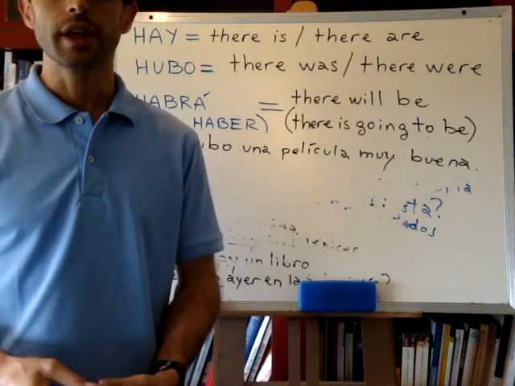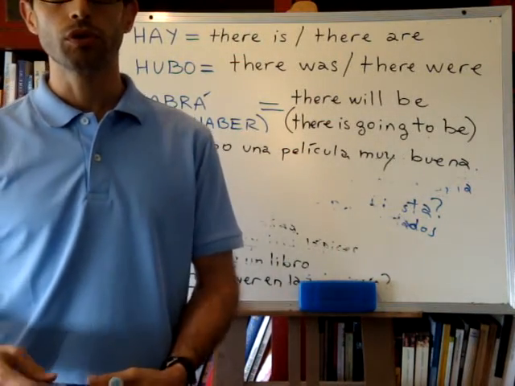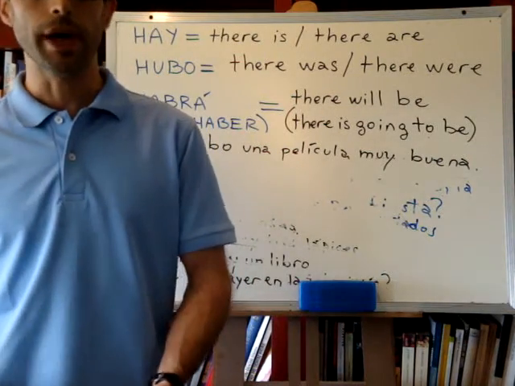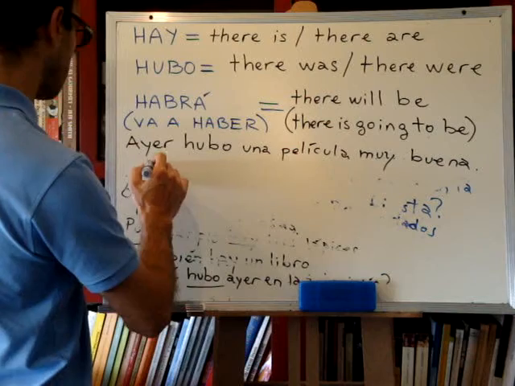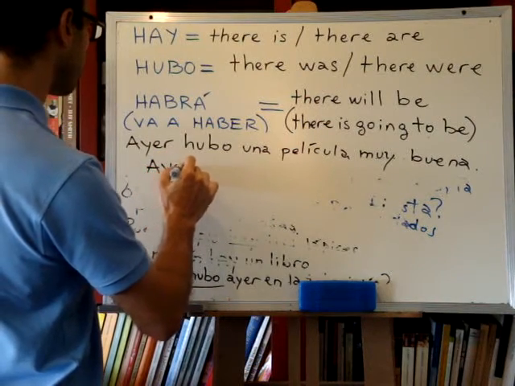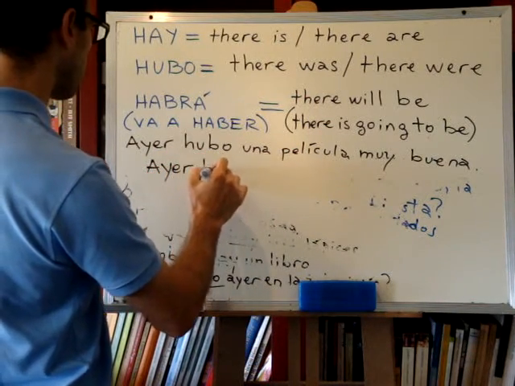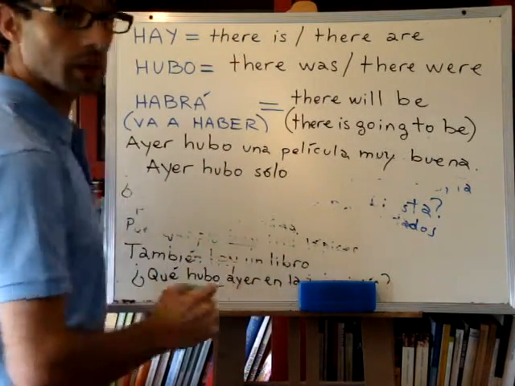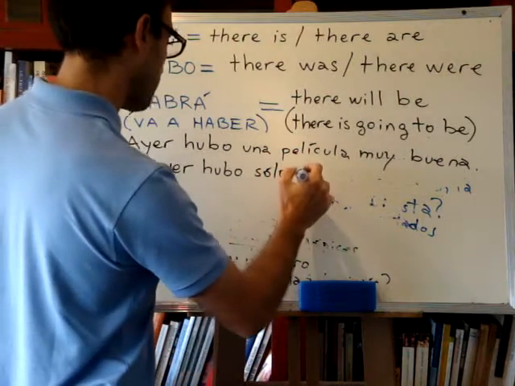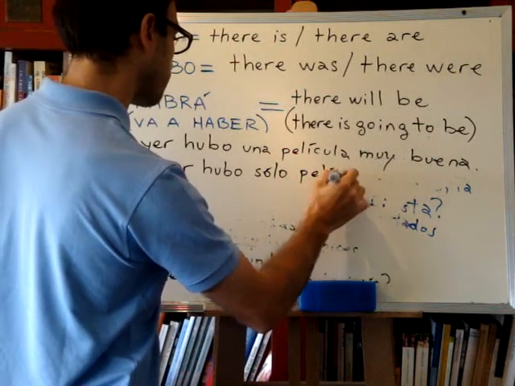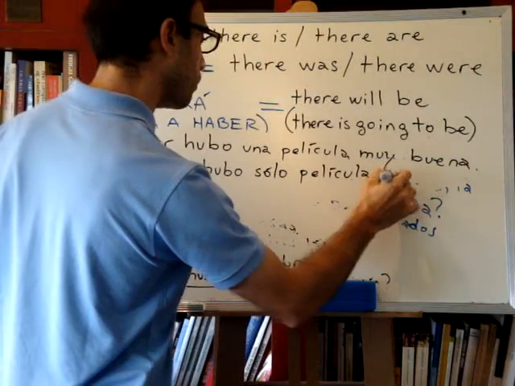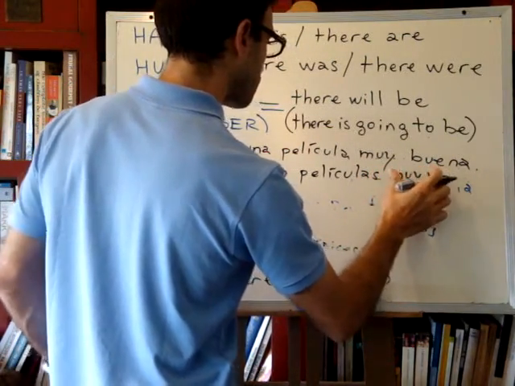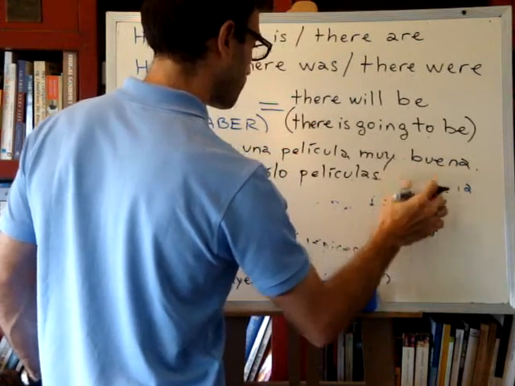Or we can say, ayer hubo solo películas malas, which means yesterday there were only bad films. Ayer hubo solo means only. Películas muy malas. Or just malas, okay?